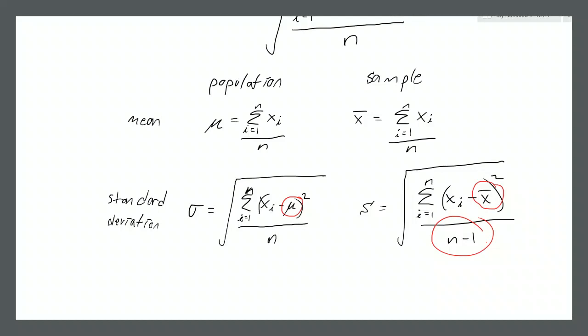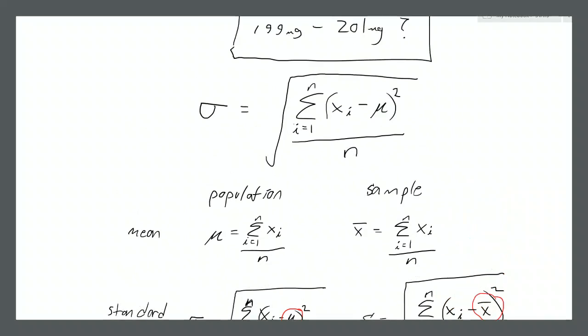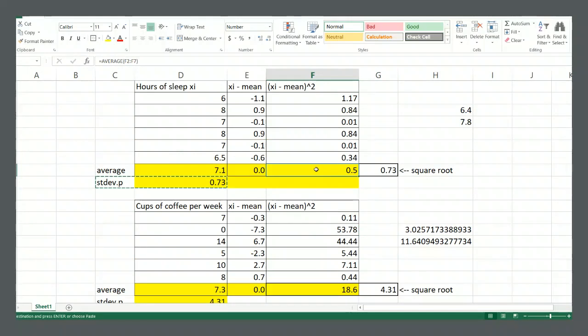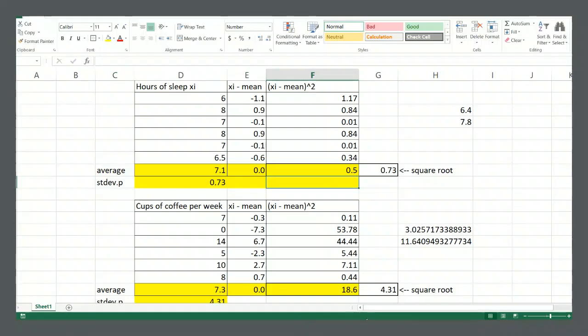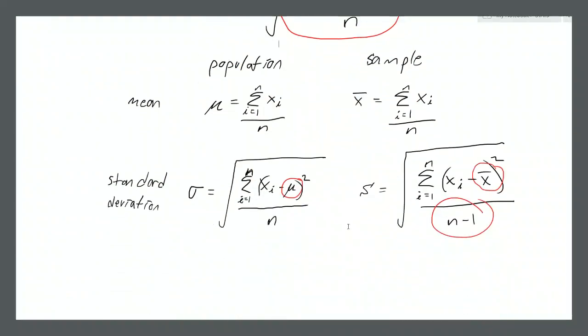Okay, so for a long time, people thought that it should be an n in the bottom because you're taking an average, right? It's the average of the squared differences. That's what we did in our Excel form here, right? We took the average value of the squared differences, and then we took the square root of it just to bring it to the right size, right? And for a long time, people thought, yeah, it should be an n.